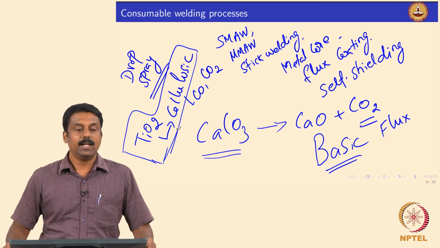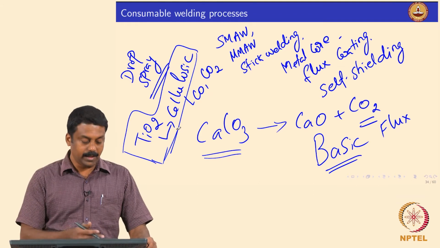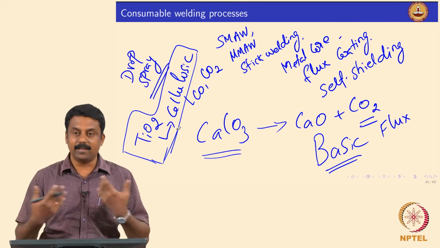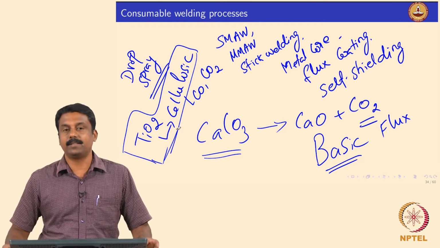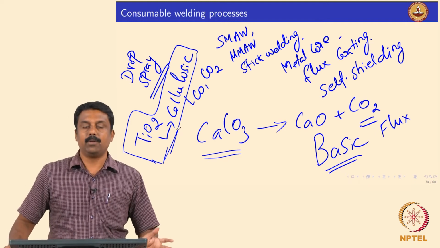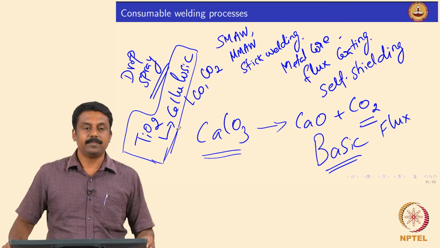Okay, so you can also now use the electrode without baking. So generally the cellulosic and titanium rutile based electrodes, you don't bake them, because when you are baking, they sometimes start disintegrating if you are baking at say 200 degrees centigrade. So cellulose and rutile containing electrodes may also disintegrate during baking.